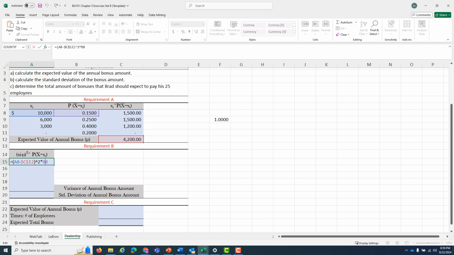This wasn't made absolute, so when I drag down 1, it's going to drag this down 1, which we want. That 6,000 times the 2,500, but because cell C12 right here is absolute, it's always going to use that in our formula. So now I can fill handle that all the way on down my 4 lines, and one more, and I get the variance for each individual outcome that we have.